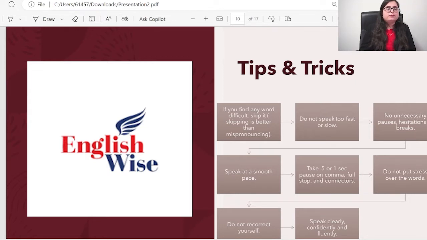If you find any word difficult, skip it. Skipping it, again there is no score. Why? If I'm speaking so fast, rushing, there will be word errors. You have to make sure that you speak at a very constant pace so that you have very good word clarity. If you have good word clarity and a good quality of fluency, you are definitely going to get points in your speaking and reading.